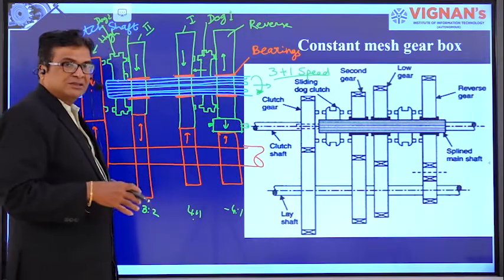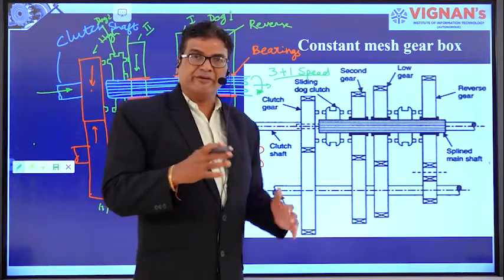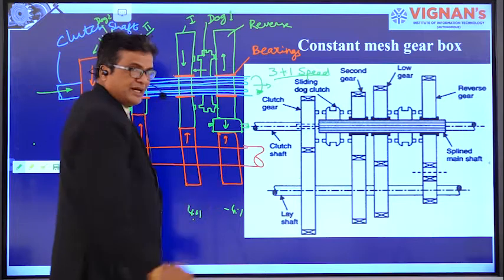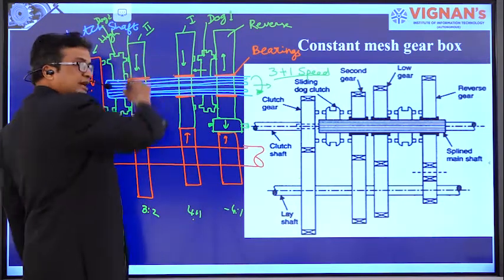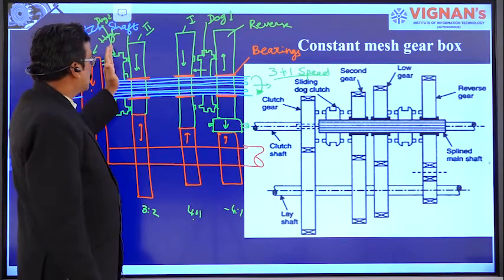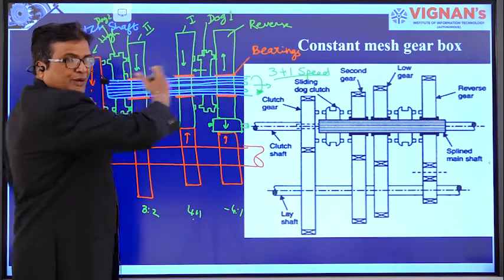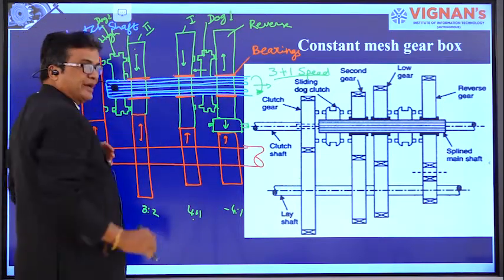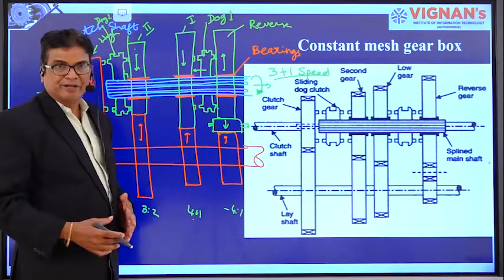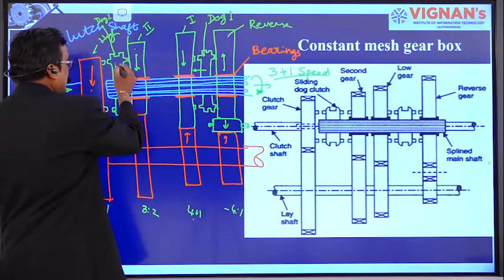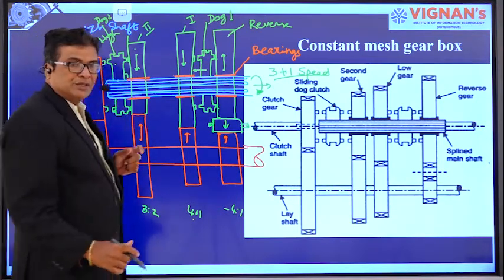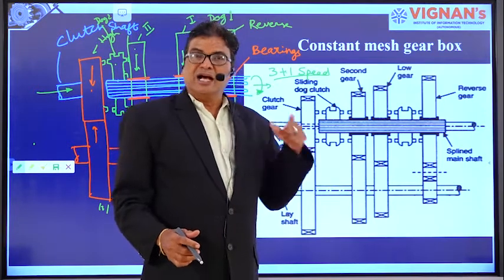When the driver wants to increase the speed more, he disengages dog 1 again to the right side, and changes the gear shift lever mechanism into the slot of dog 2 and moves dog 2 towards the right side, to my right side, and it is engaged with the second gear. So second speed gear with 3:2 speed will be obtained. Again, for higher speed, he will move this dog towards the left completely so that these two will be locked and high speed will be obtained. That is high speed ratio.